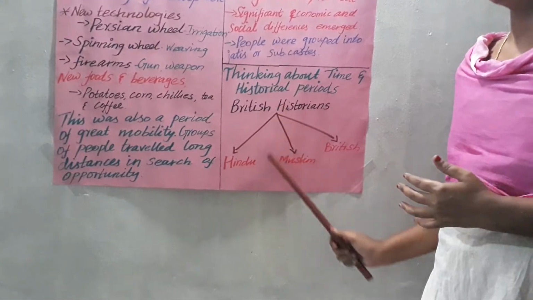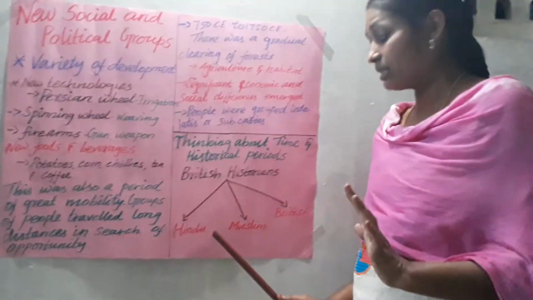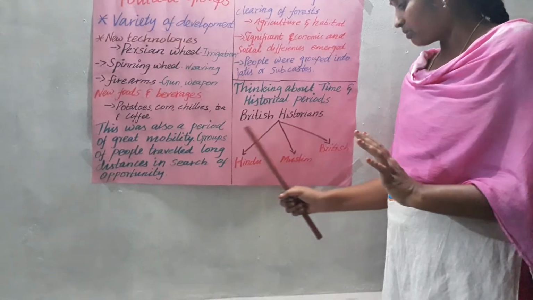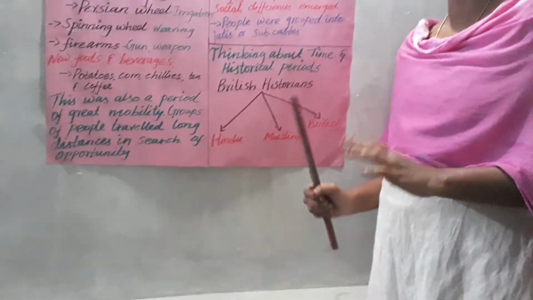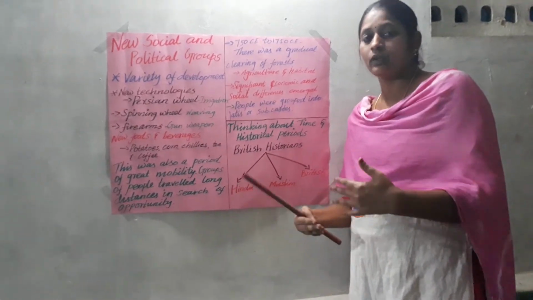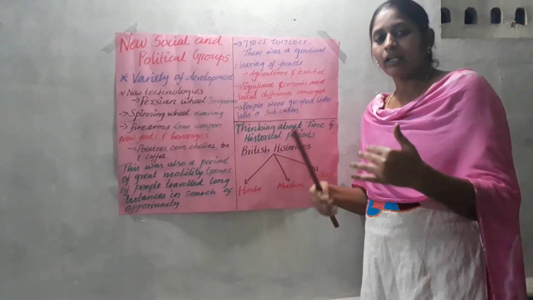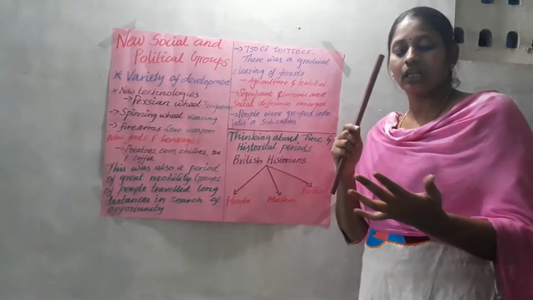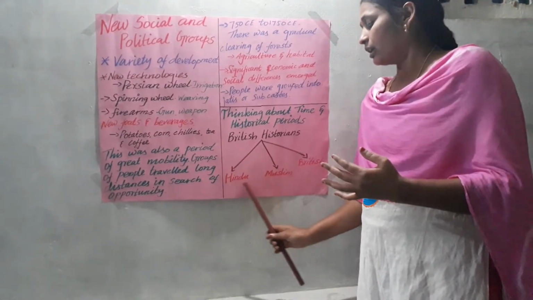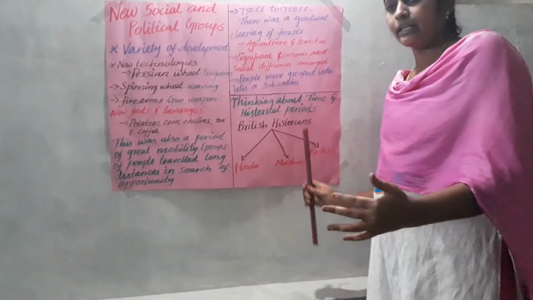So when they started to settle, British people divided Indian history into 3 categories. What are the 3 categories? Hindu period, Muslim period and British period. Last year we studied that Indian history is divided into 3 different ways: early history, medieval history and modern history. But the British government divided Indian history into 3 different categories.